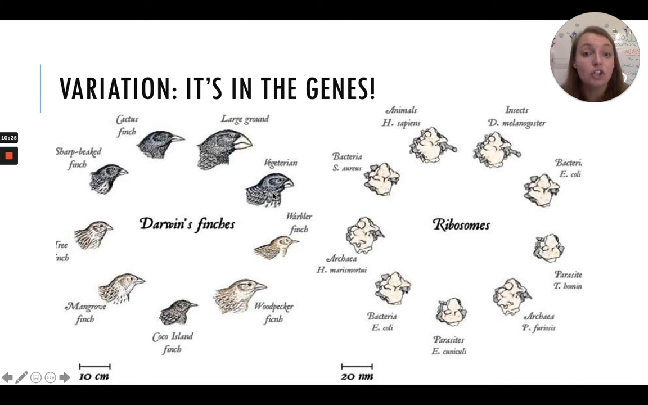It's inside their genes. Throwback to last unit where we learned all those organelles. Here we've got some ribosomes that are in different organisms. You can see they look very similar, but they are all a little bit different, and that's because there are differences in the code of the DNA. The DNA is slightly different, making them look slightly different.